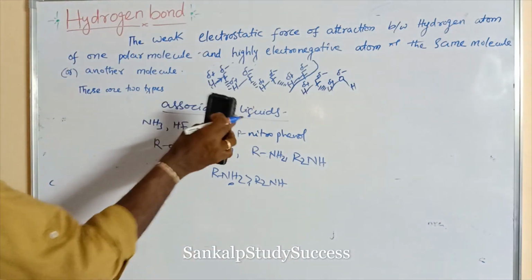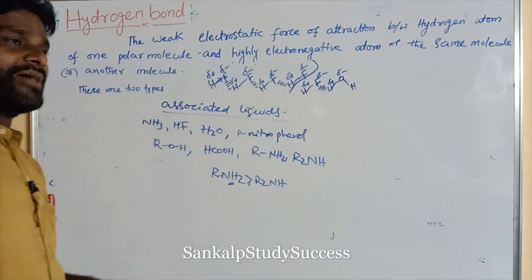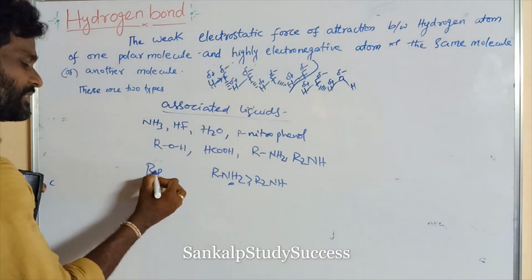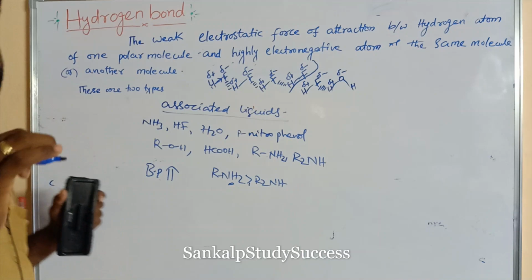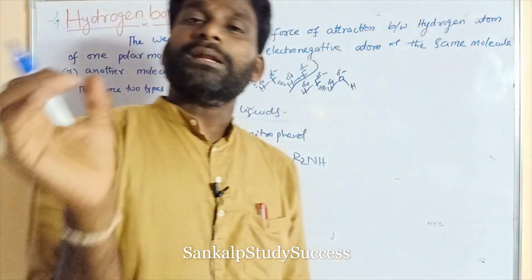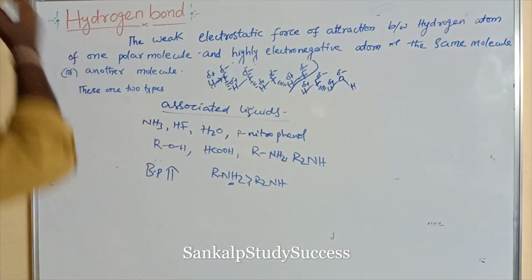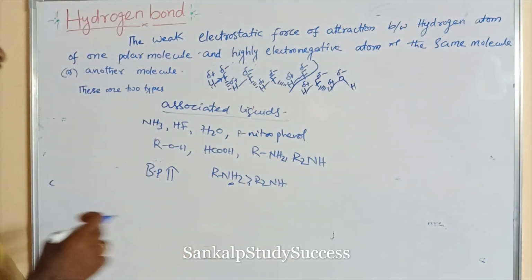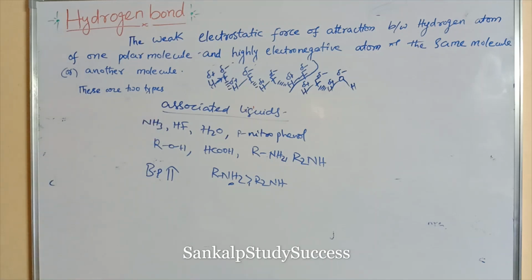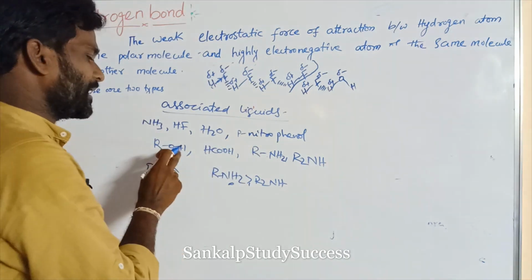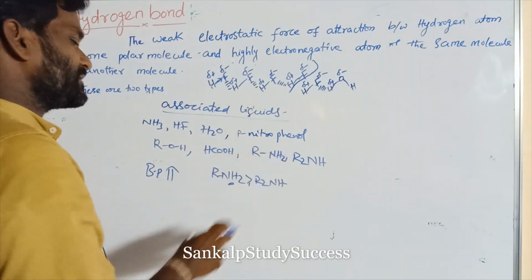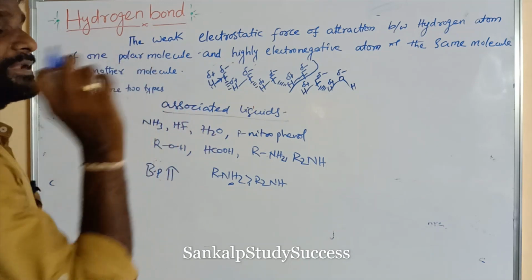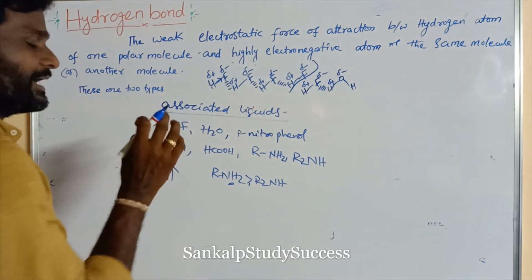And these are associated liquids. Associated liquids have a high boiling point. Its boiling point is very high. What are associated liquids? The liquids containing intermolecular hydrogen bonds are said to be associated liquids. Associated liquids have a high boiling point and are highly soluble. What are they? NH3, HF, H2O, paranitrophenol, alcohols, fatty acids, amines, right? All these form intermolecular hydrogen bonds, so these have a high boiling point.